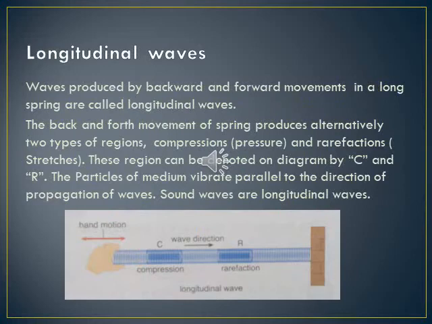Longitudinal waves. The waves produced by backward and forward movement of a long spring or metal coil are called longitudinal waves. Longitudinal waves are the back and forth movement of a spring that produces alternating two types of regions. The first region is the compression region, which presses, and the second is the rarefaction region, which stretches. The compression region is denoted by C and the rarefaction region is denoted by R.